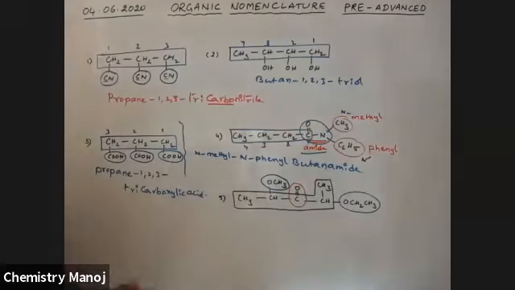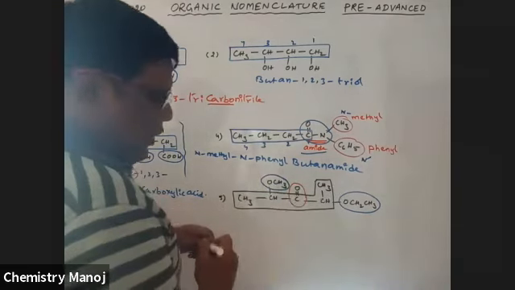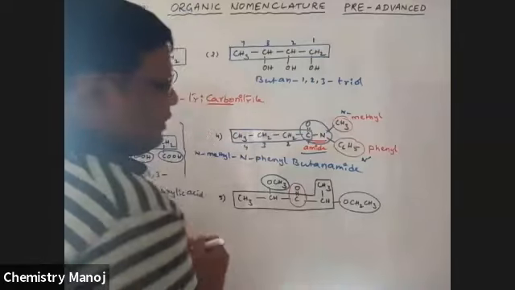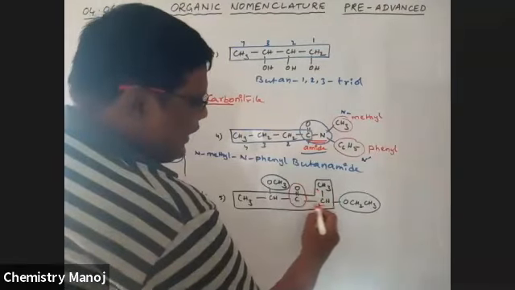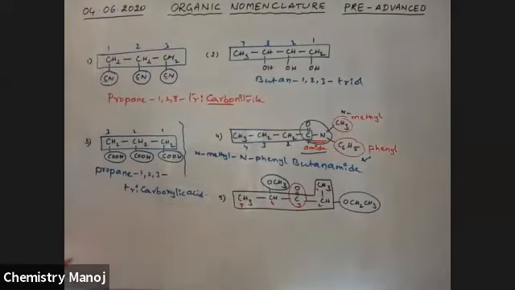this is the longest chain. The numbering, so lowest set rule conditions are applicable. The numbering for this one is, it is first carbon, second, third, fourth, fifth. Therefore, it is pent.